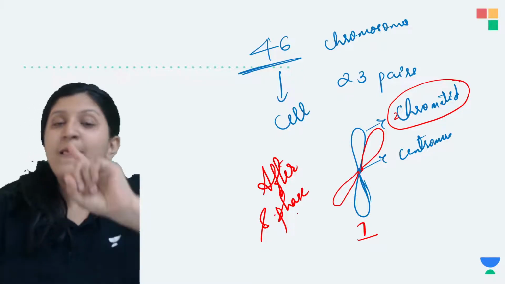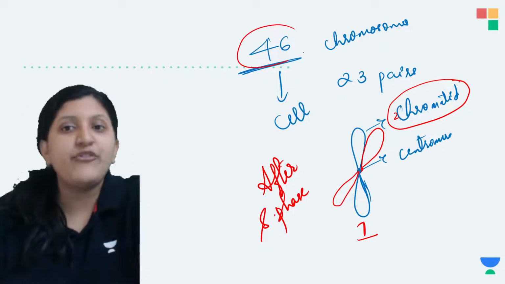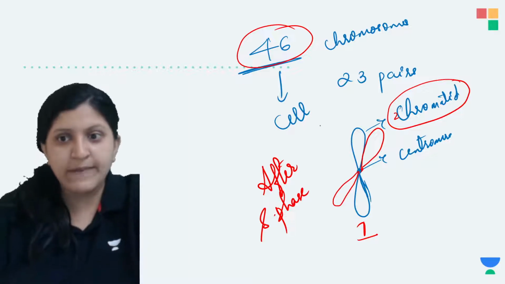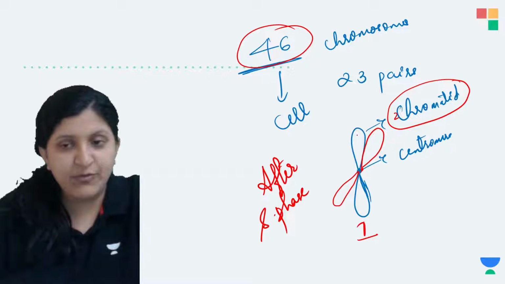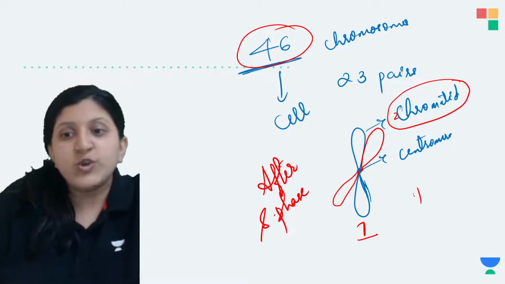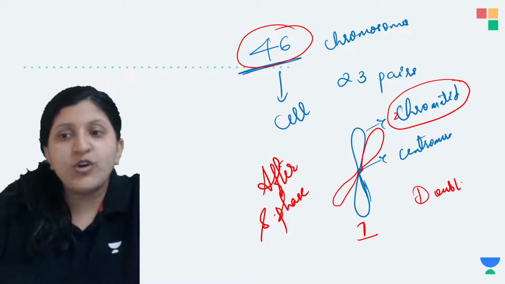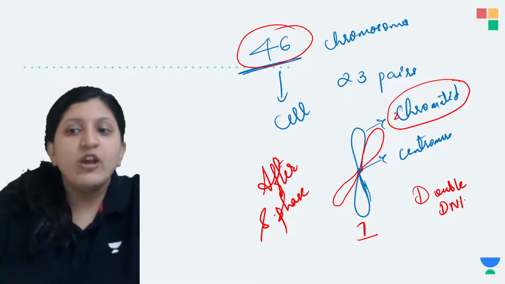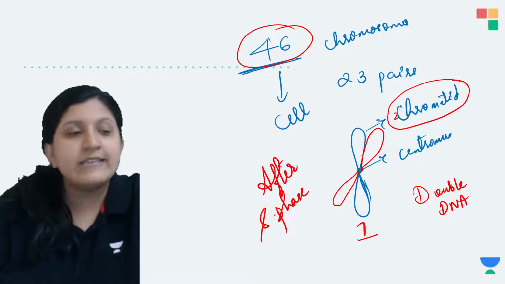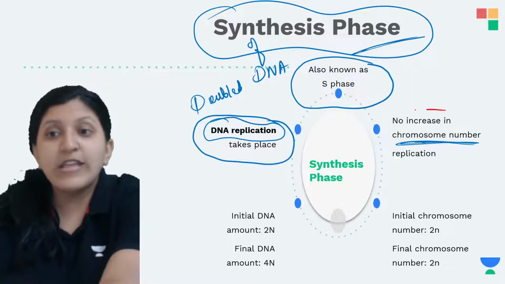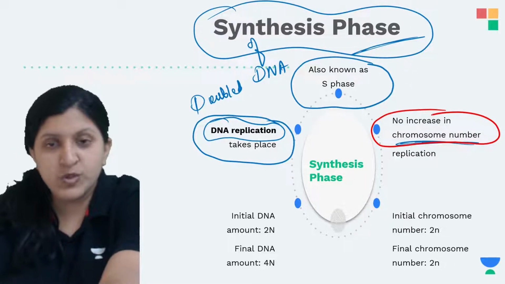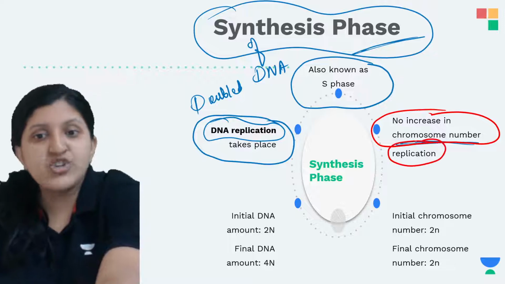So the chromosomes remain 46, but the DNA content has doubled. Earlier there was only one strand. After the S phase there is no increase in chromosome number, but replication has occurred.